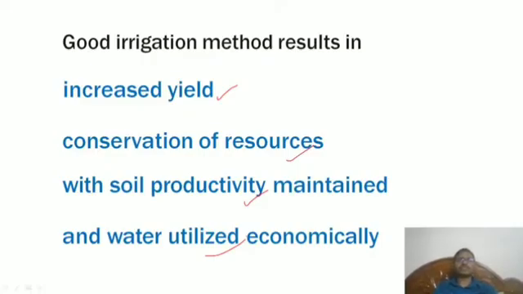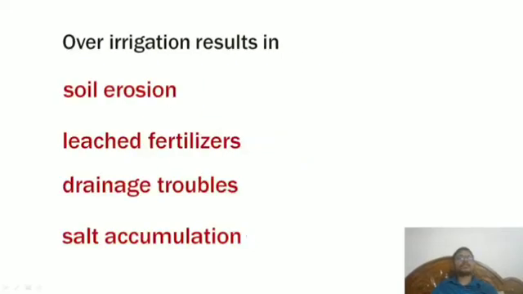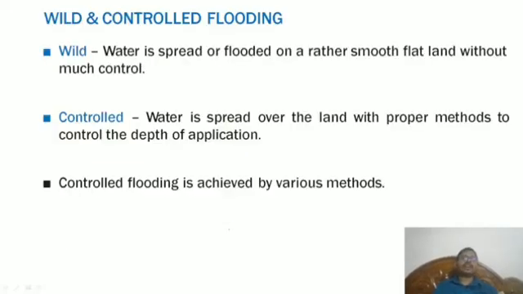We have to see that for particular plants, some kind of drip irrigation systems are there. We have to give a particular technique. If we give excess water to a particular plant, the growth also will reduce. So over irrigation results in problems: if water is running like anything on the field, soil erosion will happen, and there will be leached fertilizers and drainage troubles, and salt accumulation will be seen.